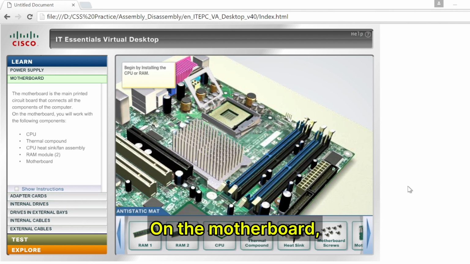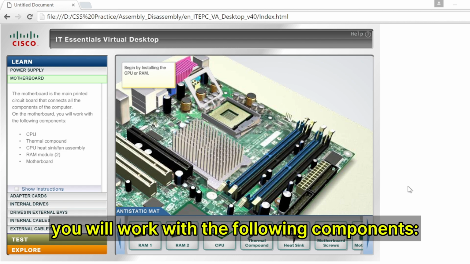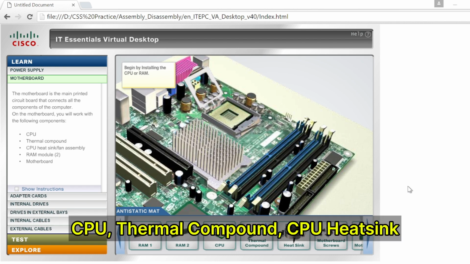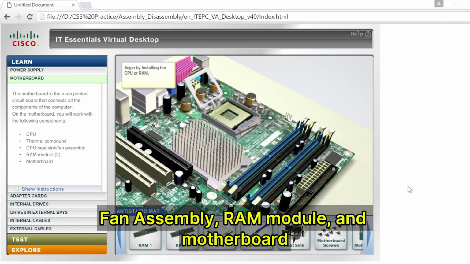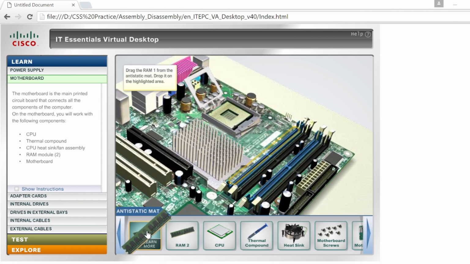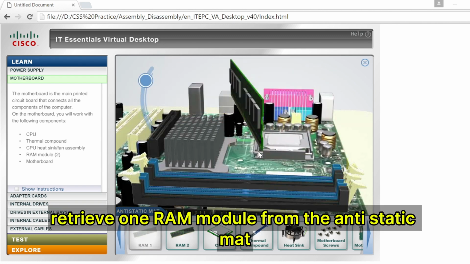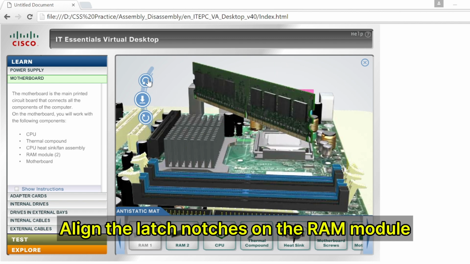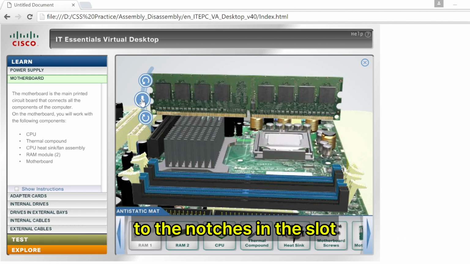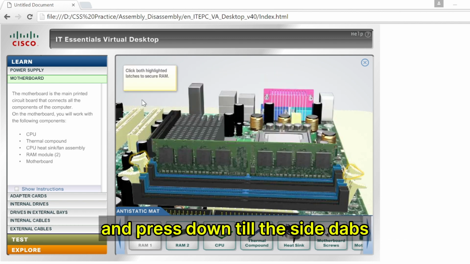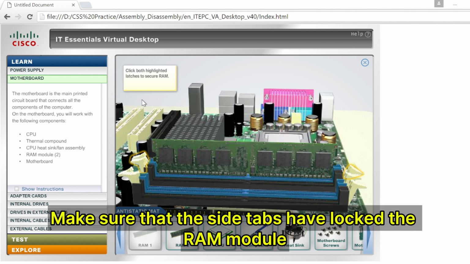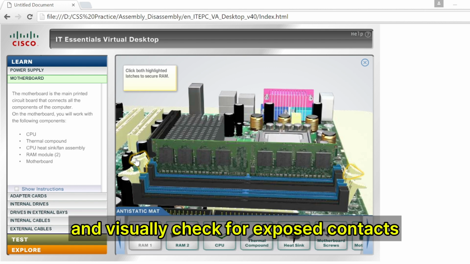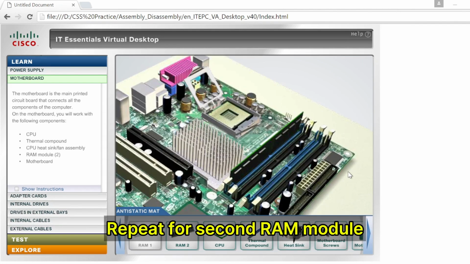On the motherboard, you will work with the following components: CPU, thermal compound, CPU heatsink, fan assembly, RAM module, and motherboard. To install RAM, retrieve one RAM module from the anti-static mat. Align the latch notches on the RAM module to the notches in the slot and press down till the side tabs click. Make sure that the side tabs have locked the RAM module and visually check for exposed contacts. Repeat for the second RAM module.